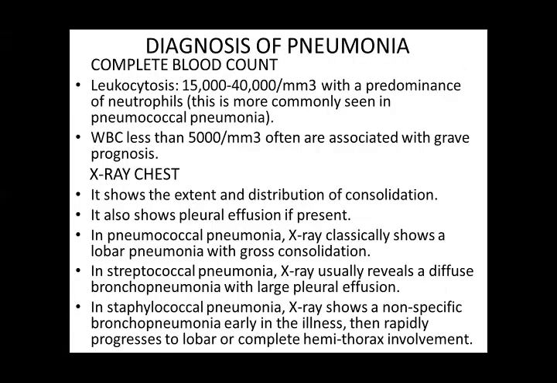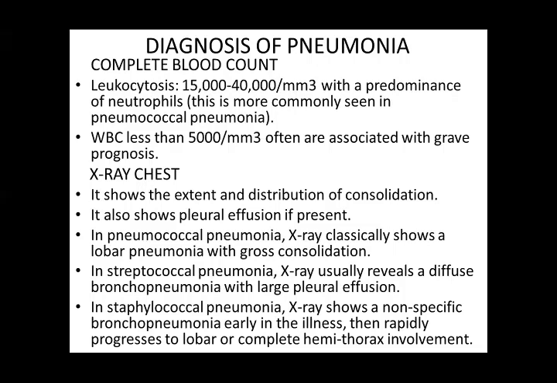Now, how to diagnose a case of pneumonia? After the examination, we have to do the complete blood count. Leukocytosis is seen, 15,000 to 40,000 per cubic millimeter, with predominance of neutrophils. This is most commonly seen in pneumococcal pneumonia. Sometimes WBCs are less than 5,000 and they are also associated with grave prognosis. And they are especially low in newborns and in children who have low immunity.